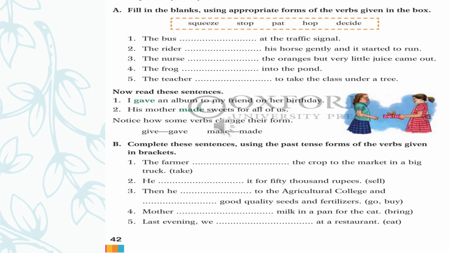Let's see some exercises. They are given on page number 42 and 43, based on the simple past tense and the rules we discussed earlier. I have taken all the examples I already explained to you in the earlier slides. Fill in the blanks using the appropriate form of the verbs given in the box. The words are squeeze, stop, pat, hop, decide.